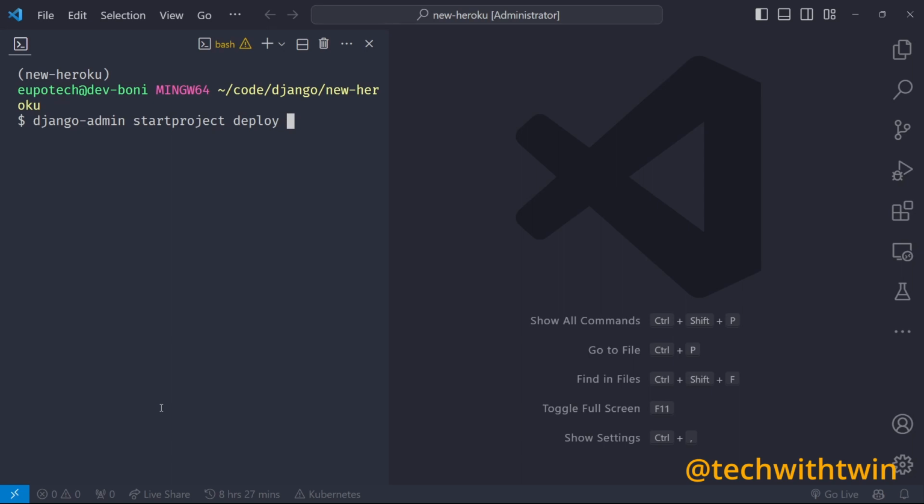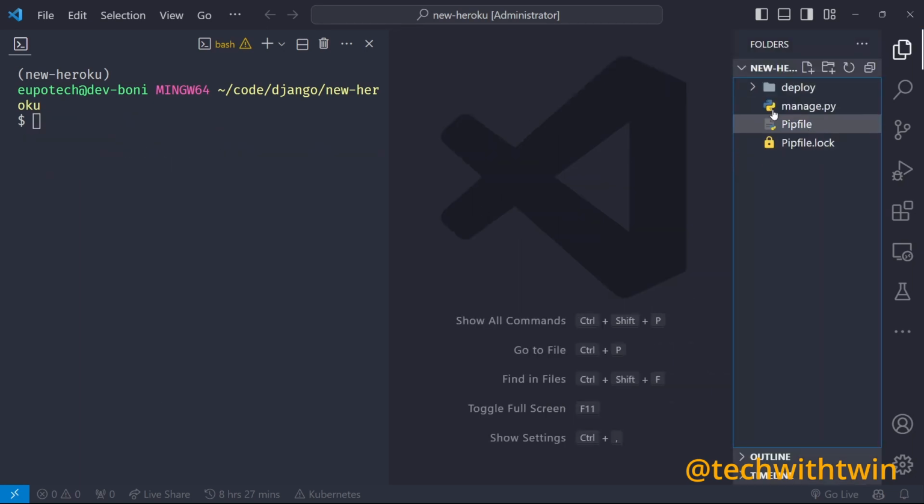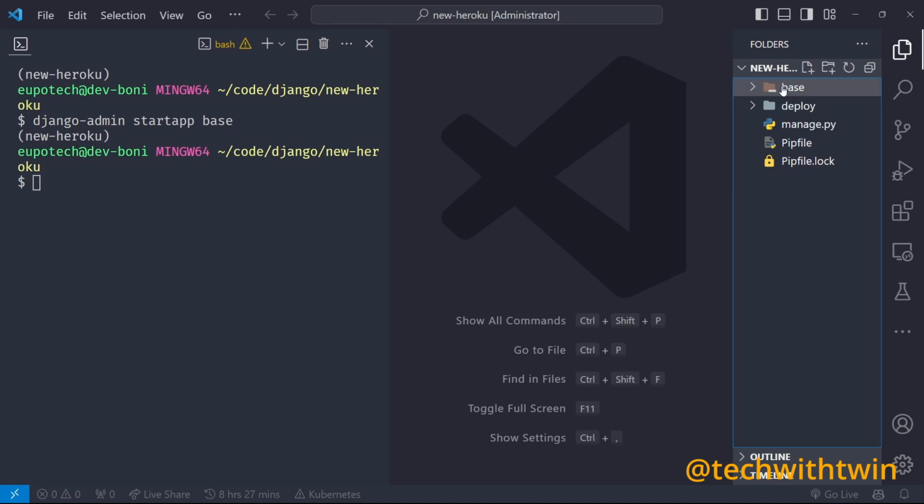And then since I want it to be created in the same folder I am in, just add a dot here to say that I want the project to be created in the same folder that I'm in. So that folder is created. Then you can see our new project has been created, and then we can also create an app. So django-admin startapp, then call this base. So you can see our base app has been created.